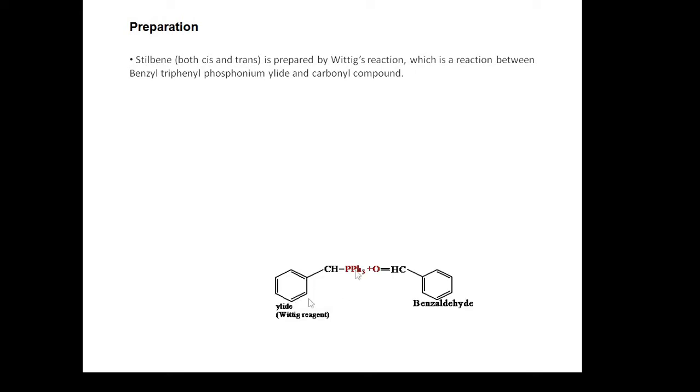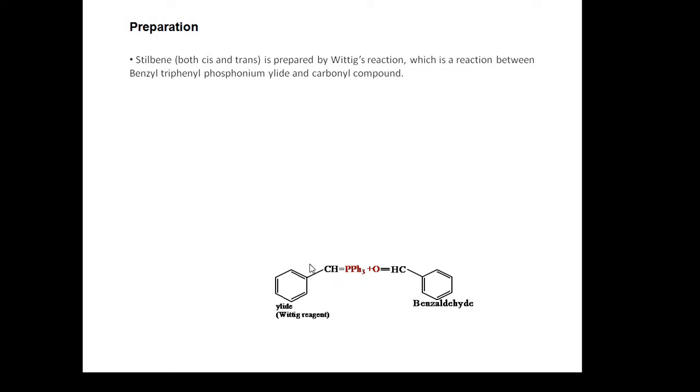So in this preparation of stilbene, we use this ylide, which is also called the Wittig reagent, having the structure given here, that is triphenyl benzyl phosphonium ylide, where there is a double bond between the carbon atom and the phosphorus, and the carbonyl compound used is benzaldehyde here.